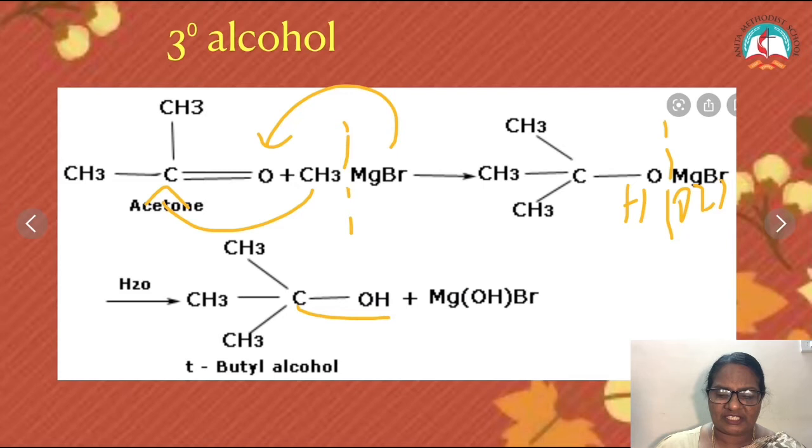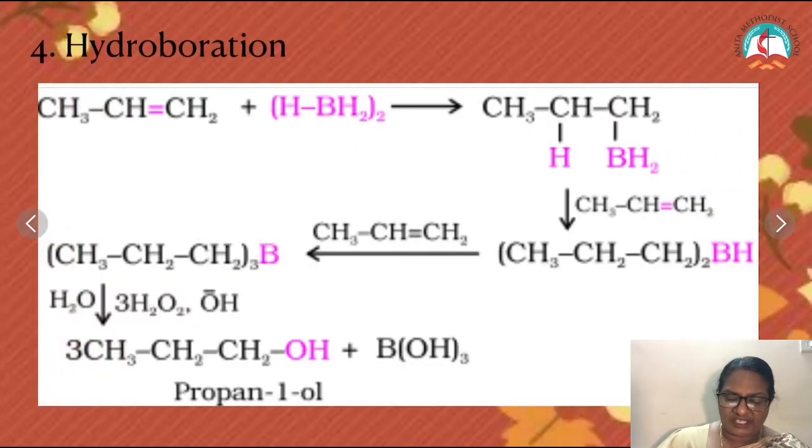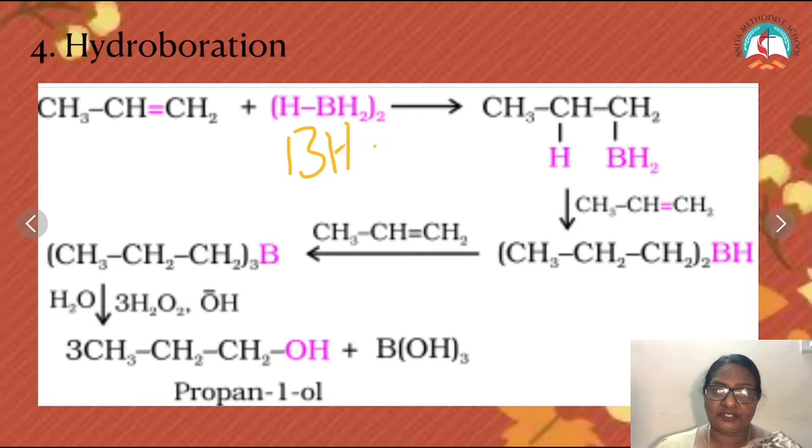The next reaction is hydroboration. Here we have boron trihydride. This is a double bonded compound. The 3 hydrogens of the boron trihydride are replaced by the propene group. This is propylene or propene.